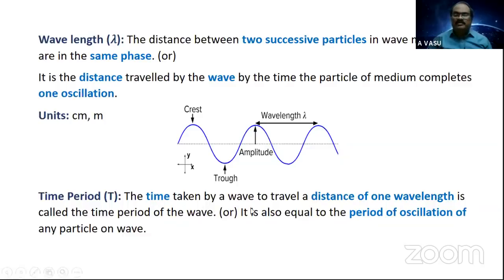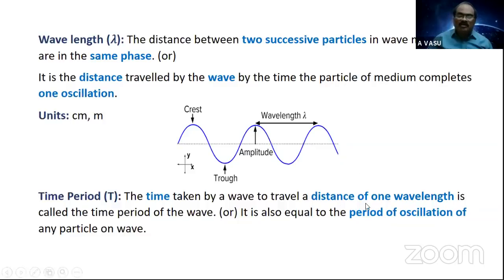Similarly, here the time taken by the wave to travel a distance of one wavelength is called the time period of the wave. Simply stating, it is equal to the period of oscillation of the particle on the wave, that is, the time required to complete one full oscillation or one full vibration by the particle of the wave.